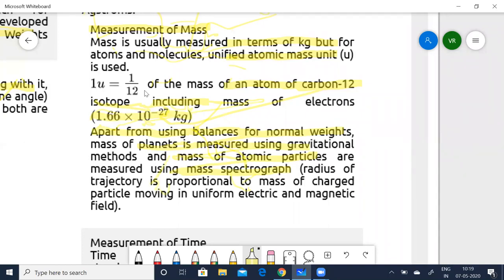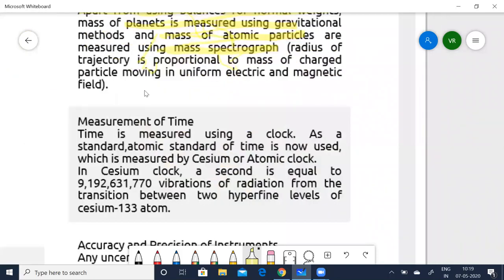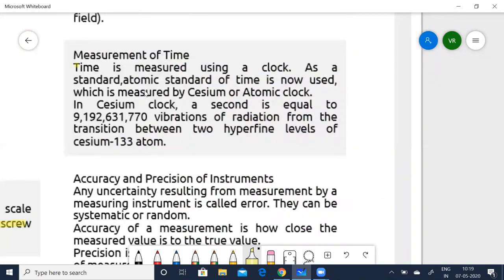Next, coming to measure of time. Time is measured using a clock, with the atomic standard of time. Nowadays, we use the atomic standard of time. The atom used is the cesium atom, in the atomic clock. Generally, when we use clocks, there is always a gain or loss of seconds. So you might wonder why we are using the atomic clock.